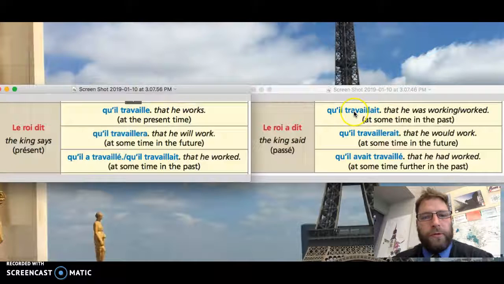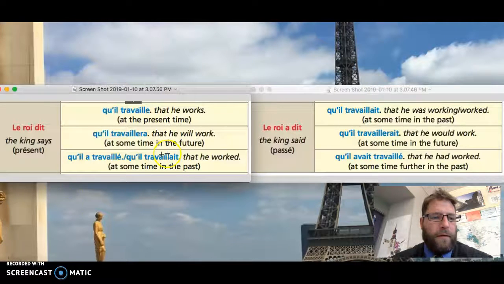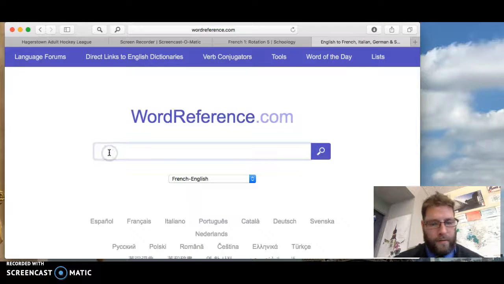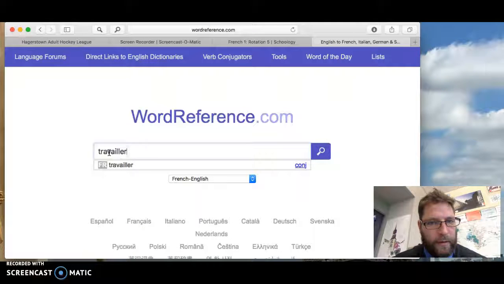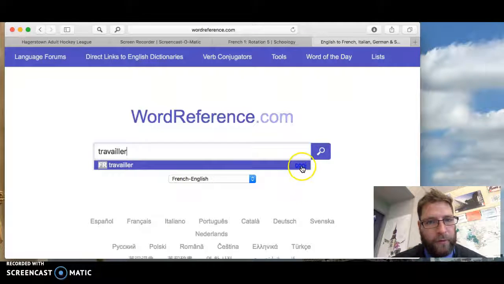If you want to find the conditional forms, the plus que parfait, basically all forms of any verb, you can type in the verb, go to wordreference.com and do a French to English translation. If you put the verb in French and click on the verb, so I put in travailler, work, you can scroll down and it has conj, which is to conjugate.